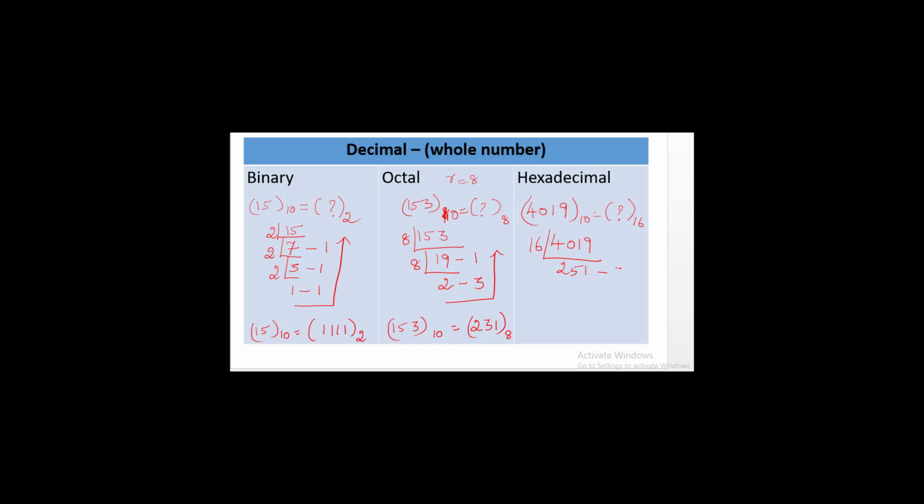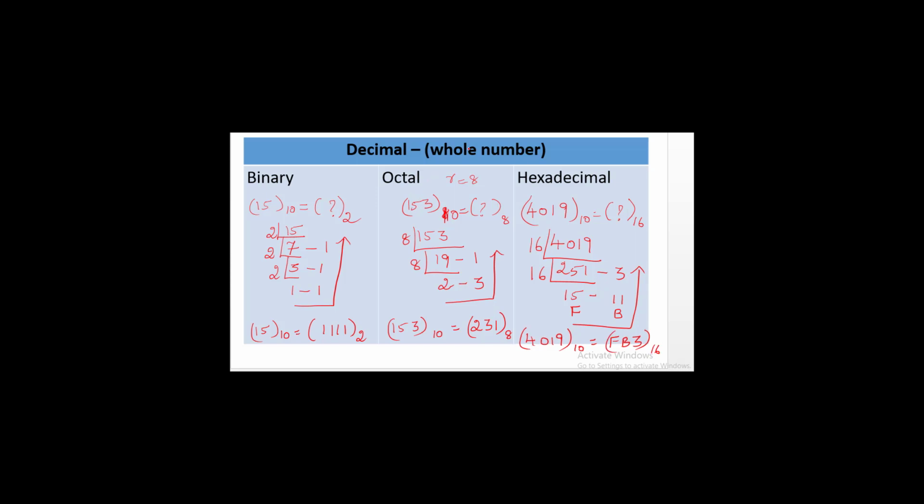Dividing this value by 16 gives 251, and its remainder is 3. After that we are dividing it by 16. Its value is 15 times and its remainder is 11. So this 15 can be written as F and this 11 can be written as B. And we have to take values from bottom to top. So the decimal number 4019 to the base 10 is equivalent to FB3 to the base 16.